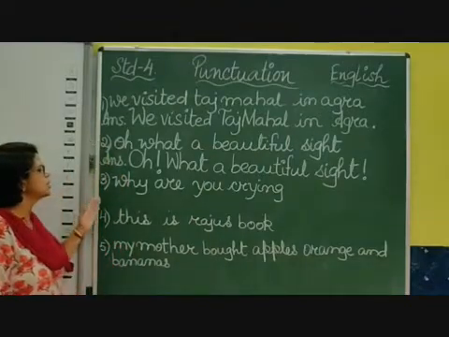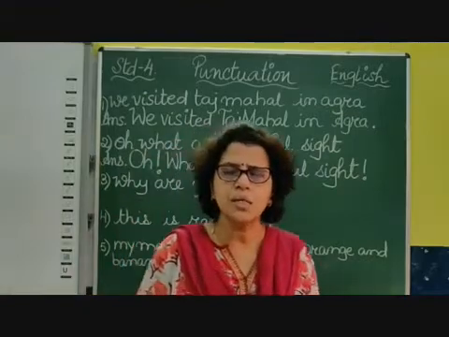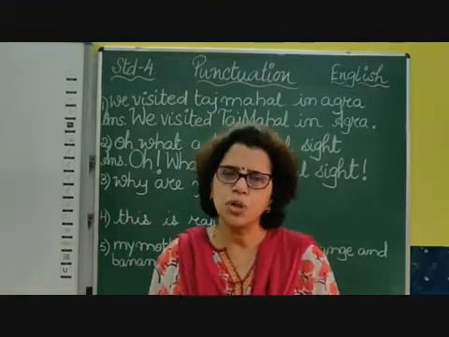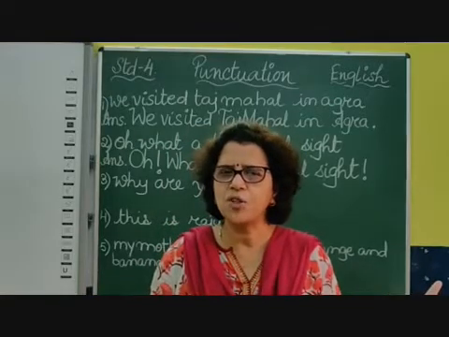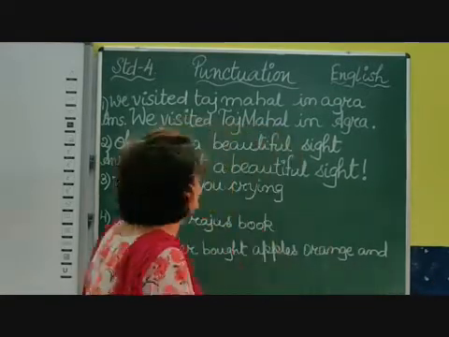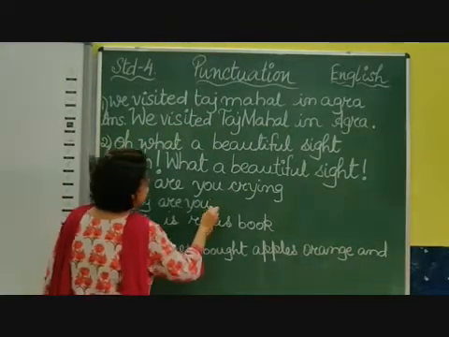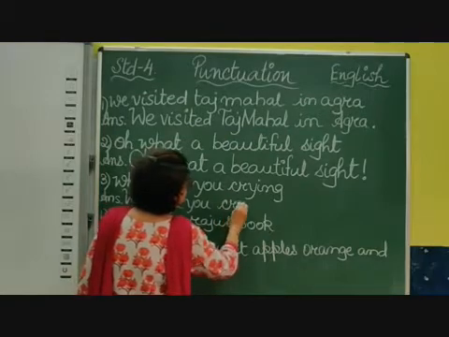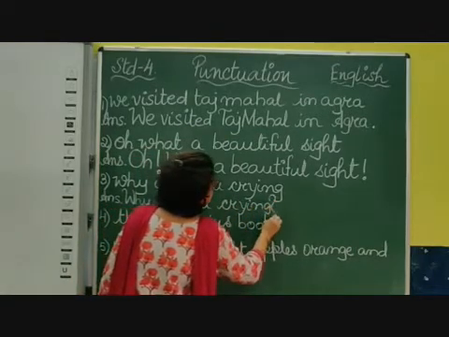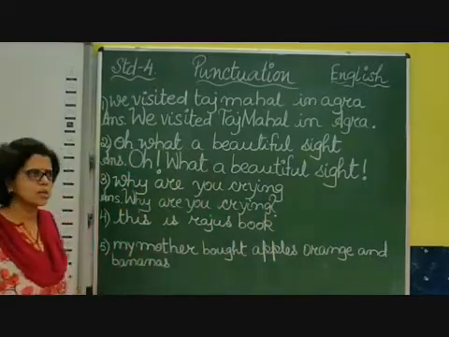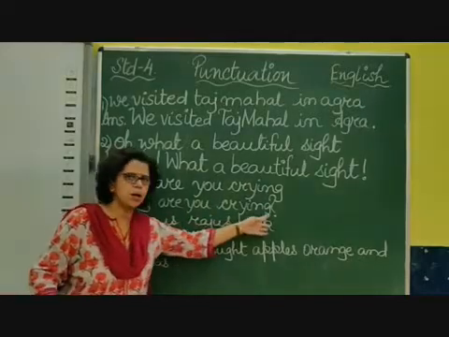Okay, coming to the third sentence. Why are you crying? By the sentence you can understand it is asking a question. So you have to put a question mark at the end, not in the beginning. Okay, in the beginning what do you have to do? Yes, you have to start with a capital letter. So here in the third sentence, no capital letter in the middle because there is no proper noun. Why are you crying? I am asking. I have put a question mark, you will see.